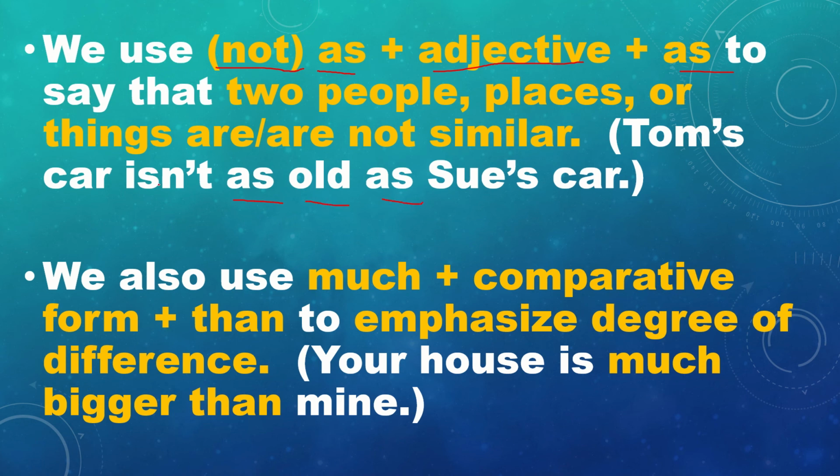Or you can say Tom's car is as old as Sue's car. Okay? So we use either not as or as plus adjective plus as to say that two people, places, or things are or are not similar.